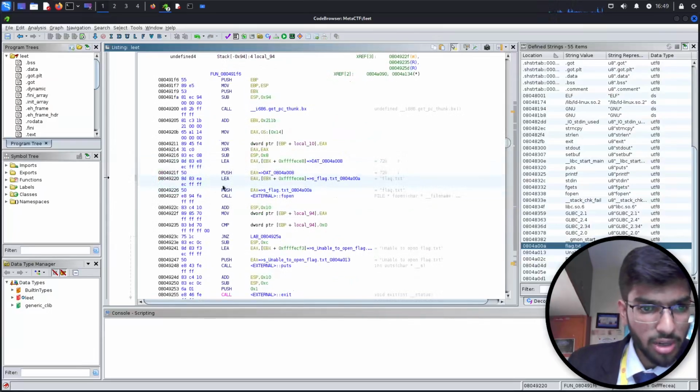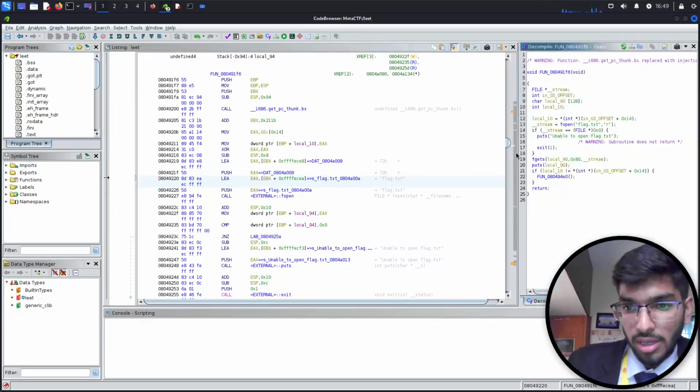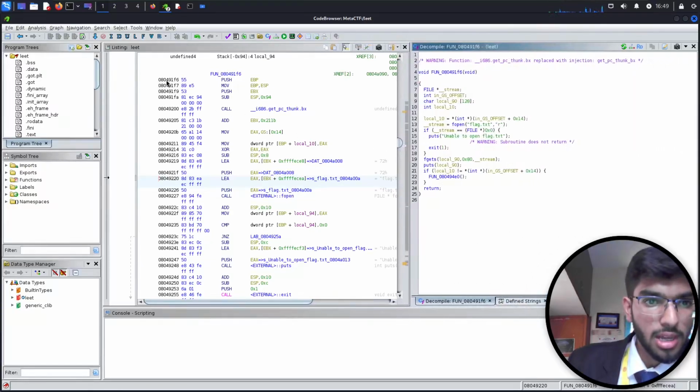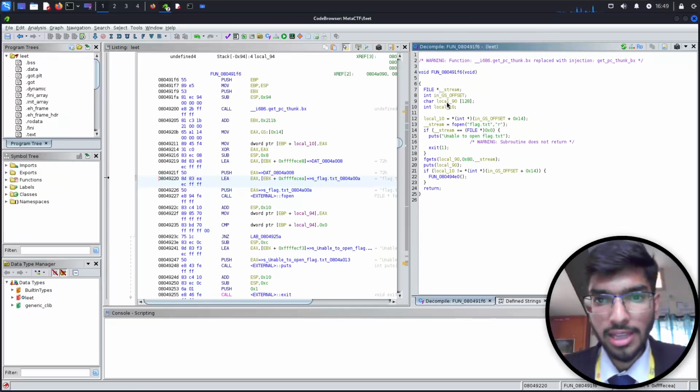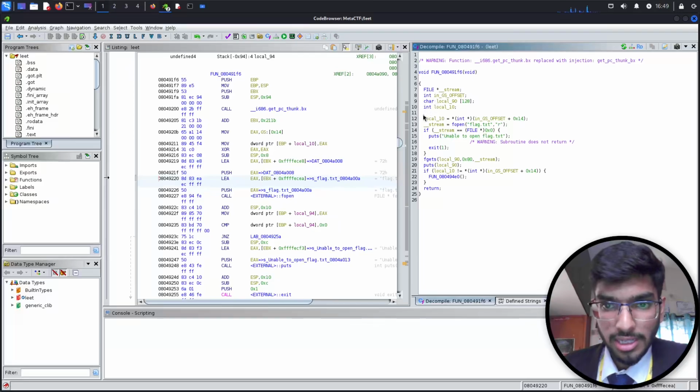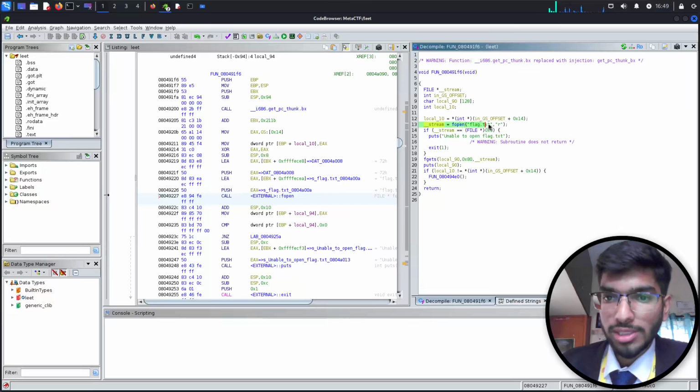Just right click on it and click on decompile window. So that is going to open. It's associated with this function. That's why we have this function given here, and this function, that's file int character local, all those fine. Okay, so we see that the file.txt is being imported or opened in this function.